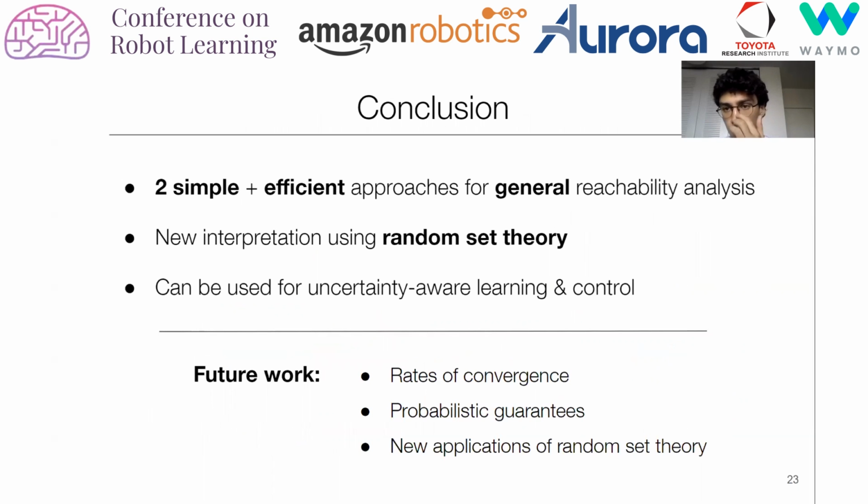So in conclusion, we propose 2 very simple and efficient approaches for reachability analysis of general systems. So the method can be used straight away for general systems with high uncertainties for which there are no alternatives available in the literature. We proposed a new interpretation using random set theory, which probably will have other applications in robotics. And we also show that the method can be used with Bayesian neural networks where the weights are updated over time and used for learning-based control.